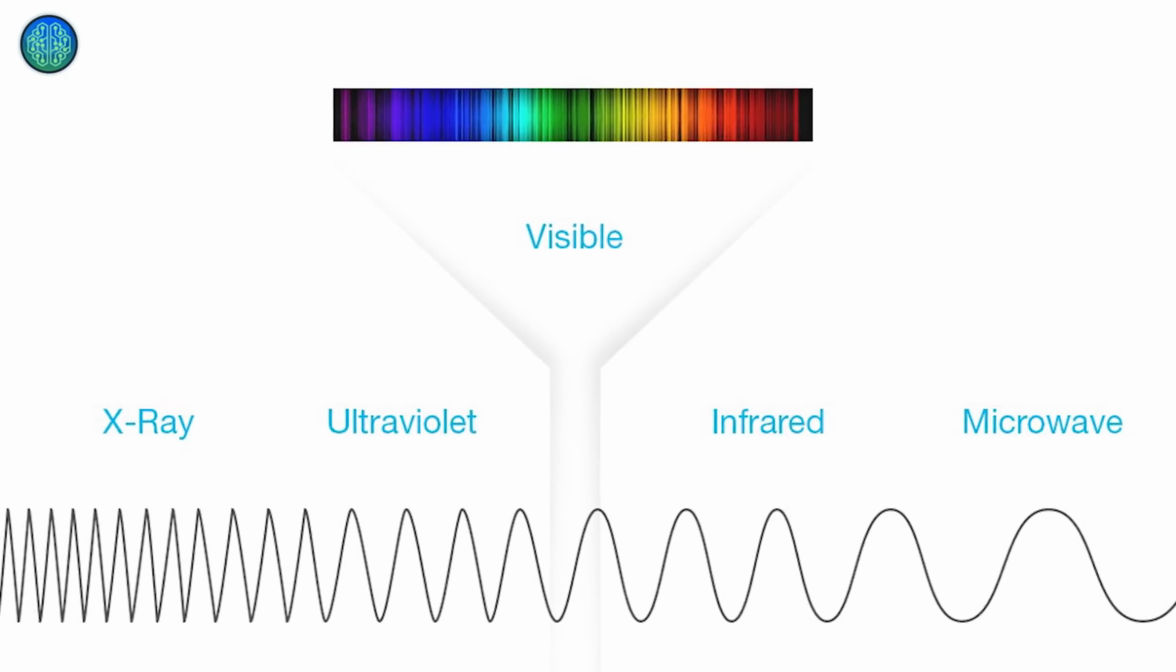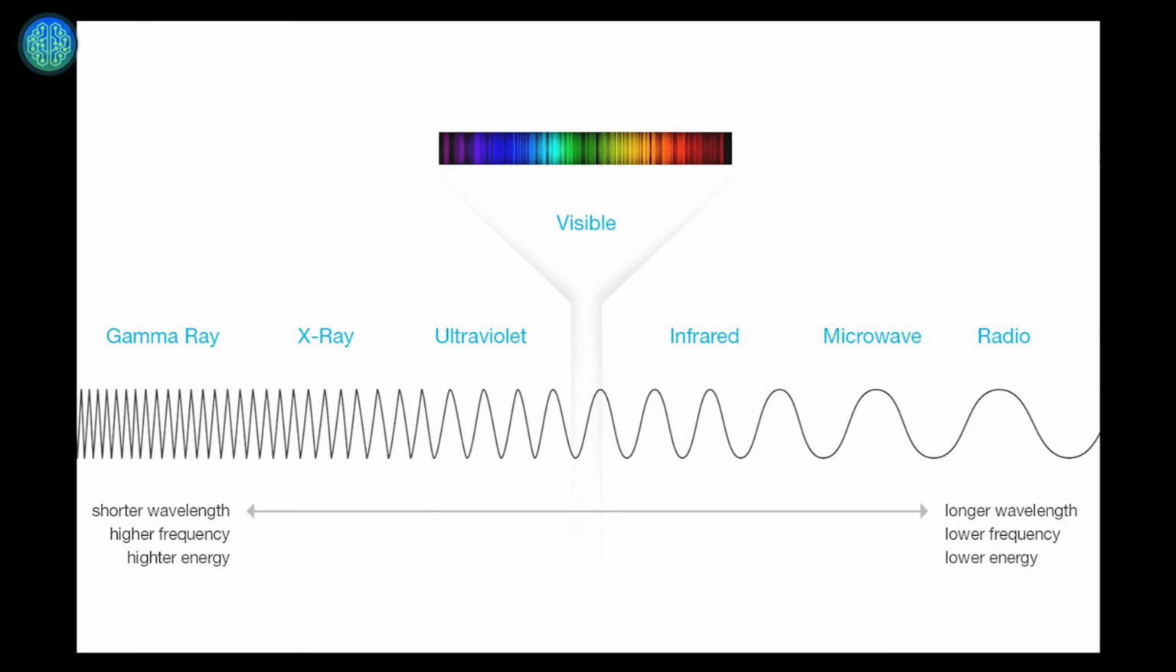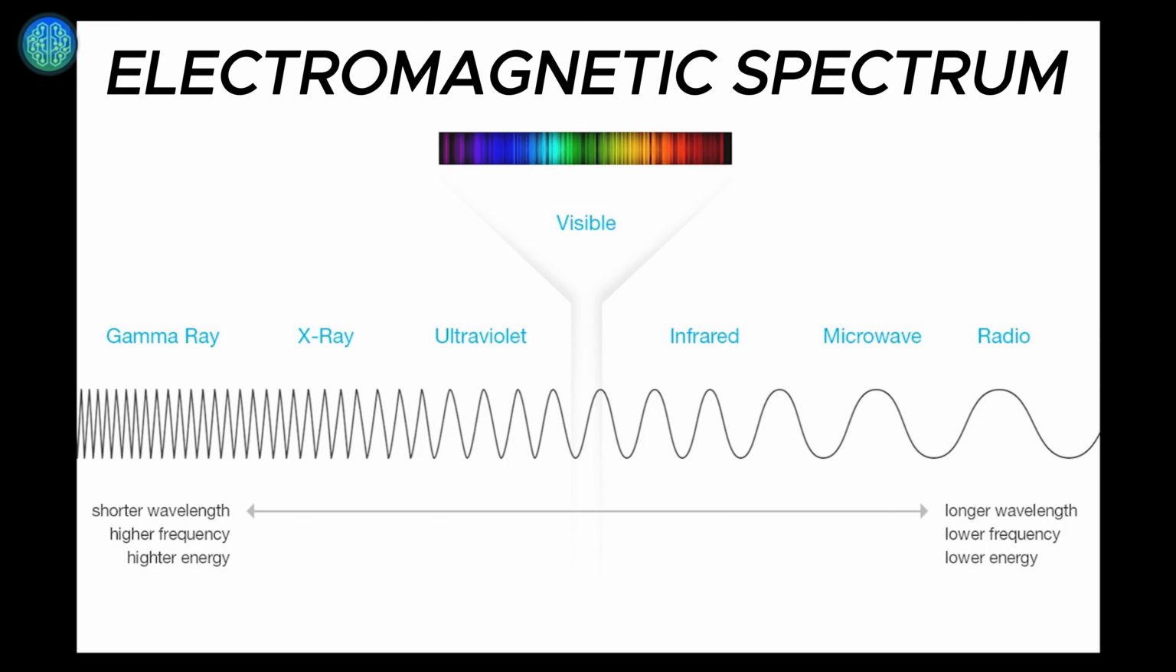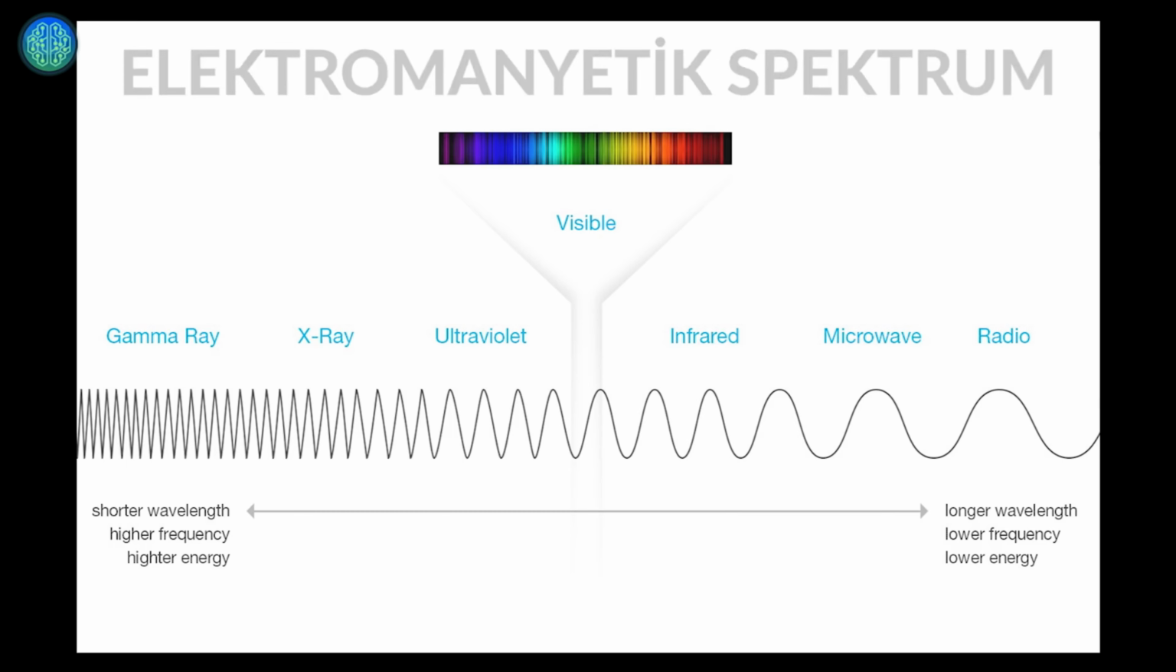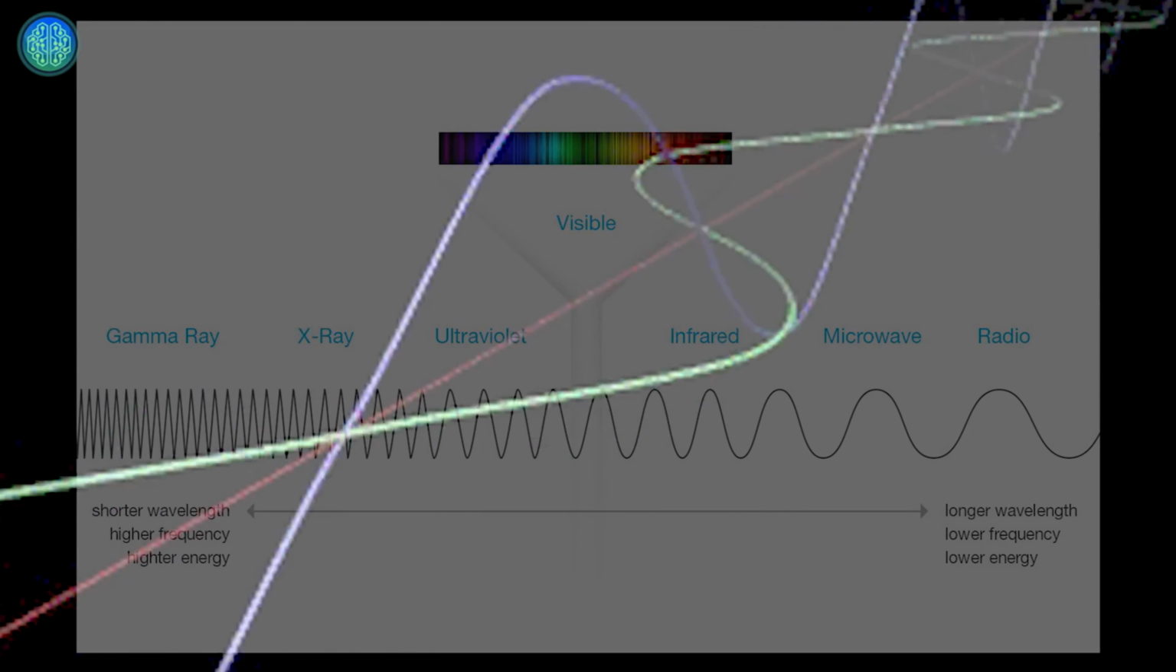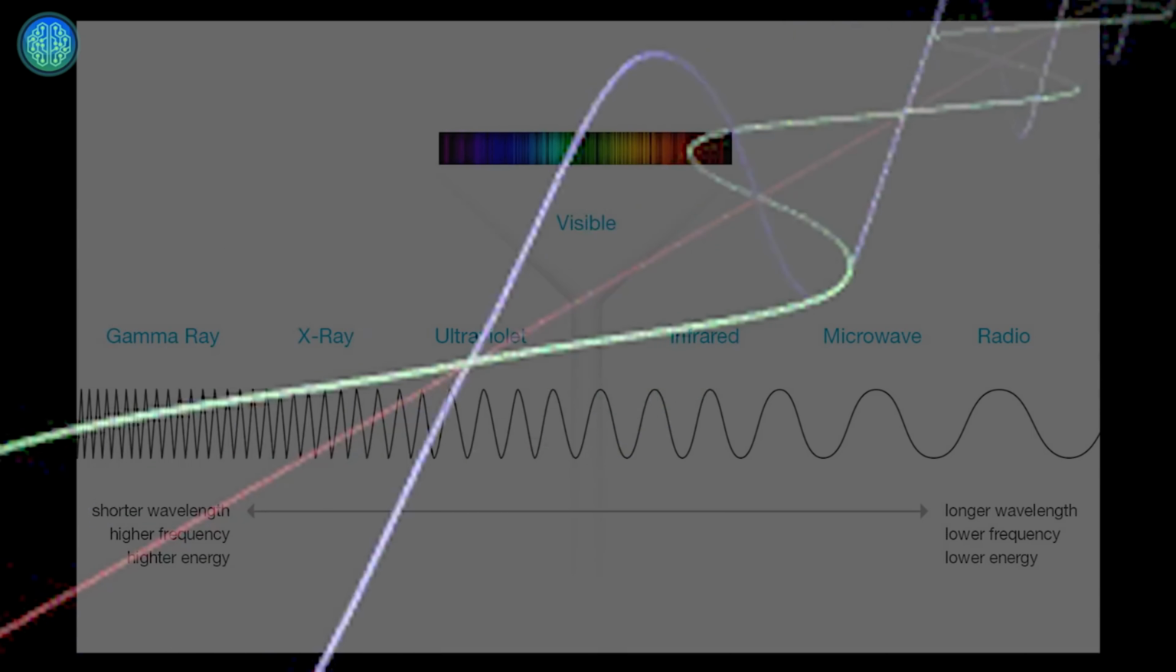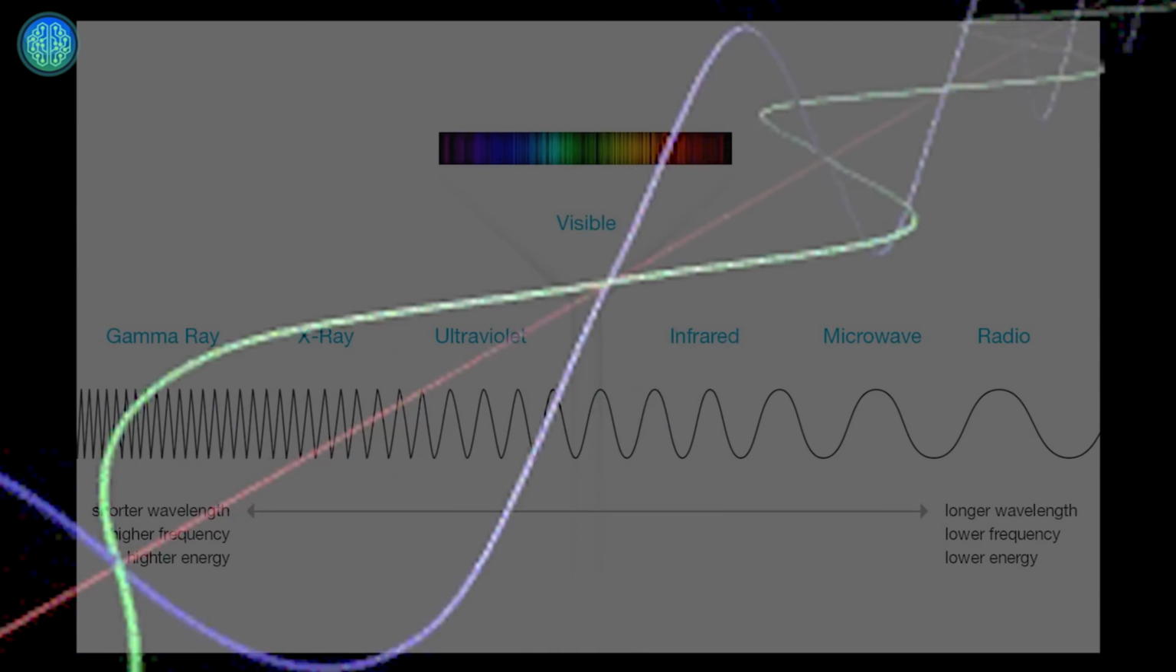By the way, these wavelengths aren't clearly separated, but when we consider them all together, we call the entire spectrum the electromagnetic spectrum. And we've also mentioned that wavelength is inversely proportional to energy. So from this perspective, the rays with the highest energy are gamma rays.